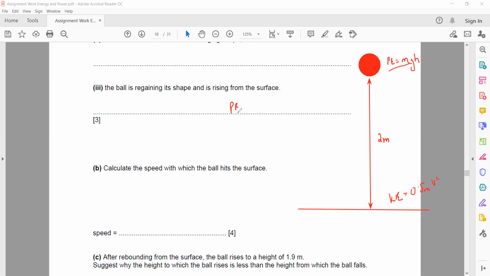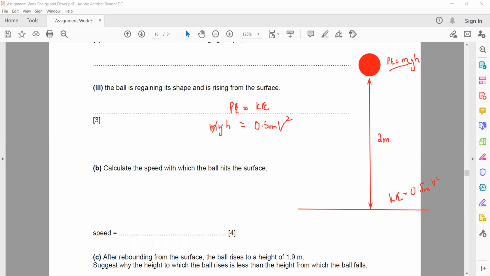So we can say the potential energy is equal to kinetic energy. Potential energy is mgh. Kinetic energy is half mv squared.